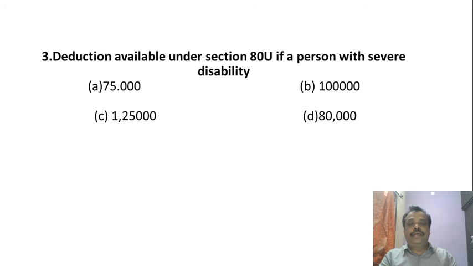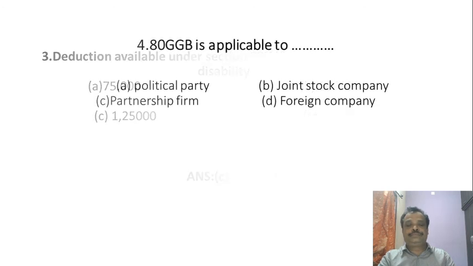Deduction available under section 80U if a person has a severe disability. Obviously you know it was already discussed in 80DD regarding the assessee's dependents. The same amount, the same rule is also applicable here. If the assessee has any disability or physical problem, then he will get a deduction. For severe disability, it is 1,25,000.